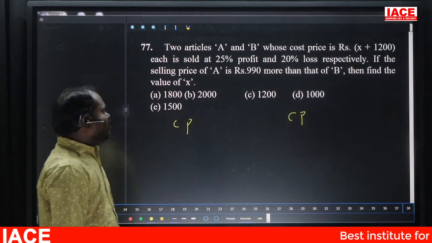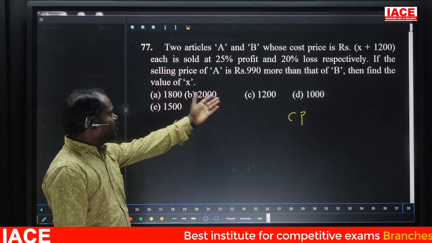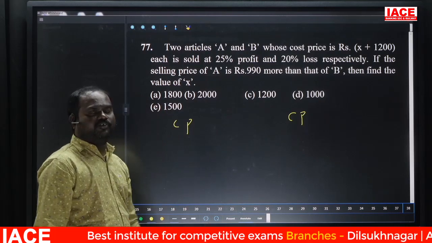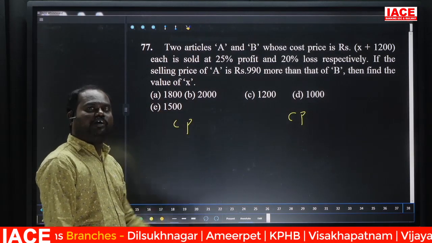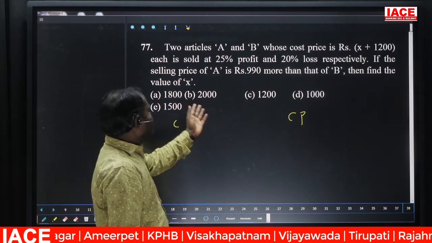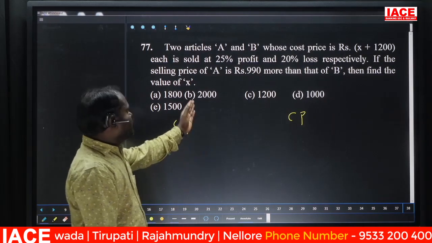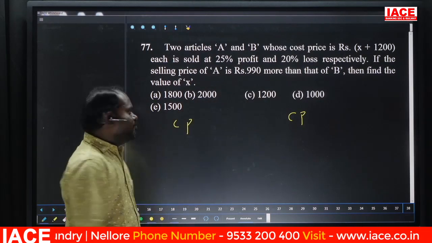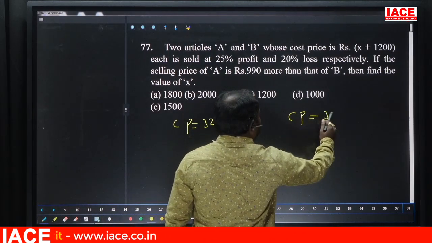If it is first of all 2000, 1800, 1200, 500, such kind of options, first of all check those round options. If not, go for the next. So round options 2000, 1000, and later we can go for 1500. Now if it is 2000, 2000 plus 1200 is 3200. It is also 3200.